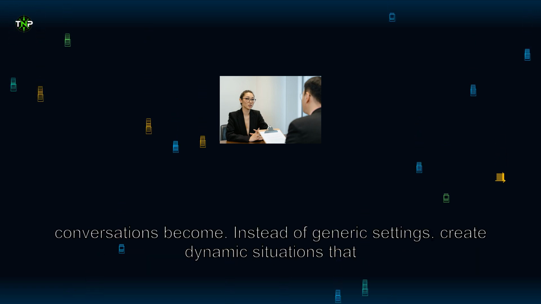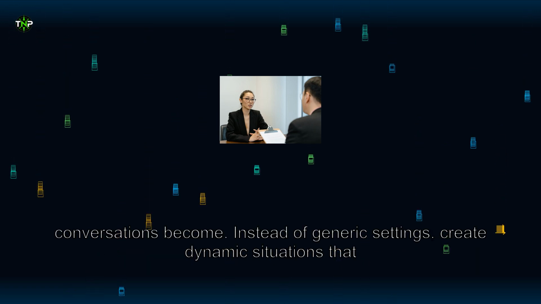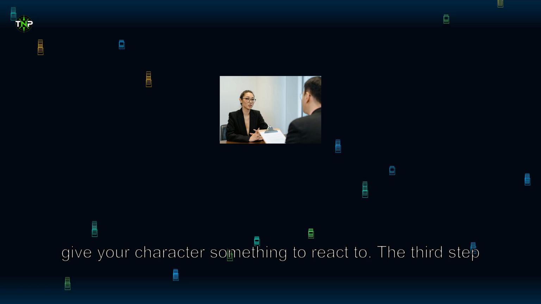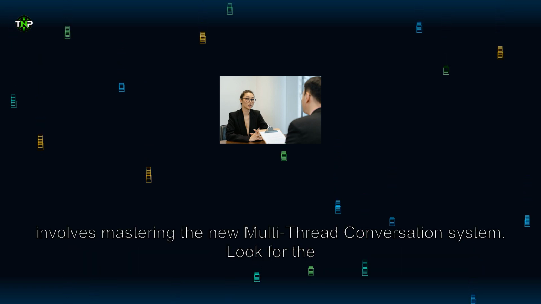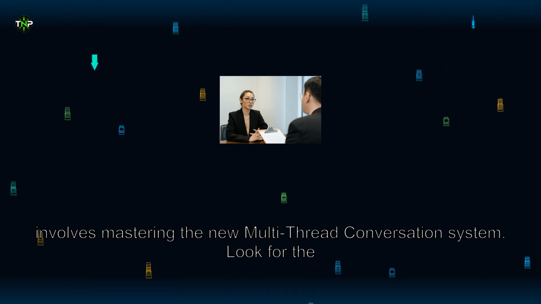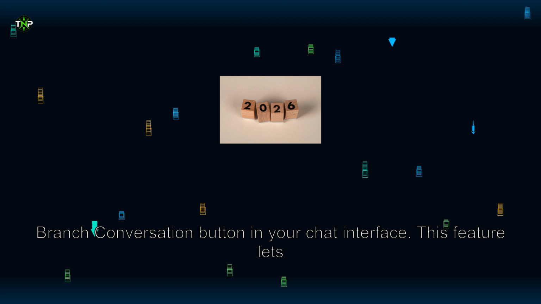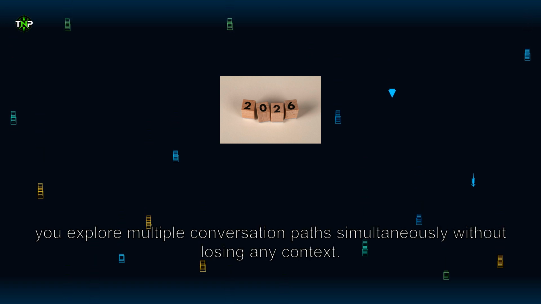The third step involves mastering the new multi-thread conversation system. Look for the Branch Conversation button in your chat interface. This feature lets you explore multiple conversation paths simultaneously without losing any context. Click the Branch Conversation icon, and you'll see options to create alternative response threads.